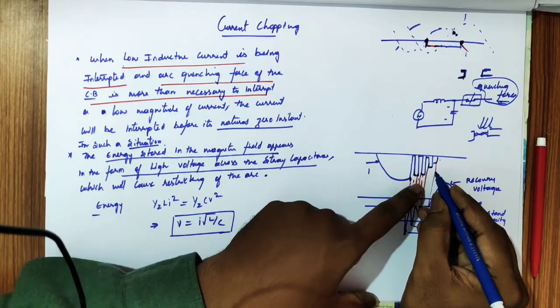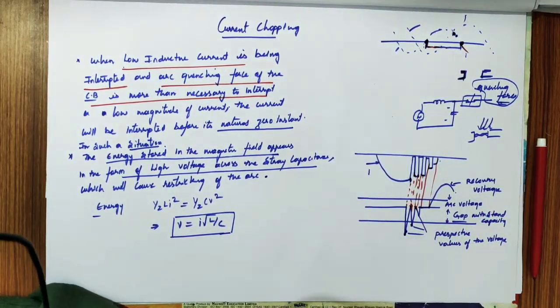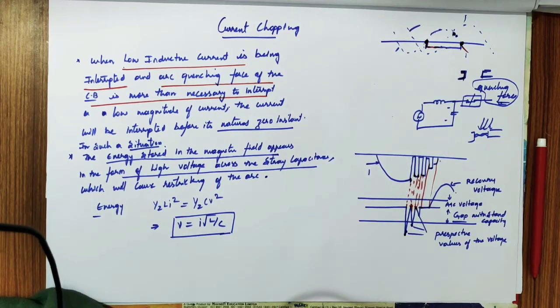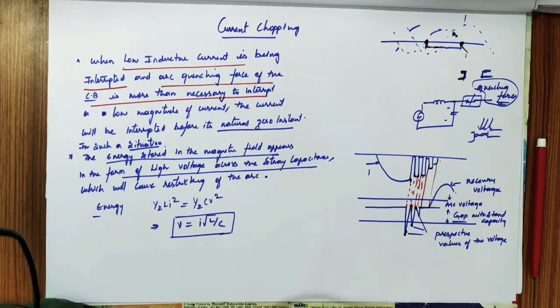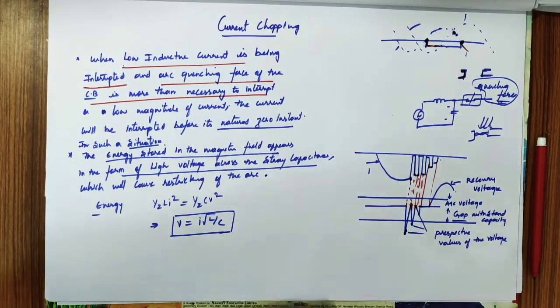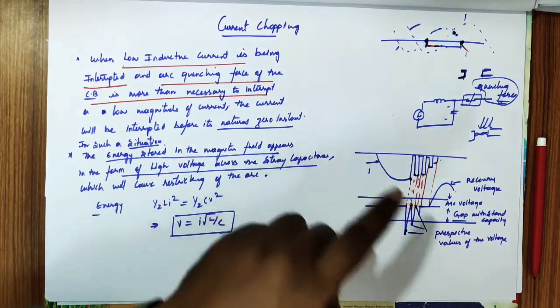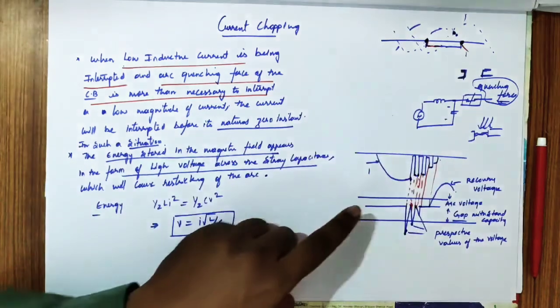Okay, not to operate at that point. At the zero point only, we are making the current zero; the circuit breaker needs to operate there. So this is about current chopping. The current will be chopped, so not to operate. If the breaker is operated at that point, there is a possibility of restriking voltage. That restriking voltage will be chopped by the quenching force.